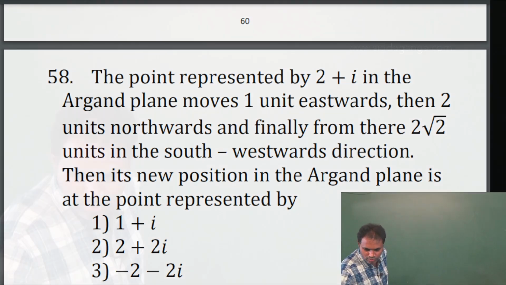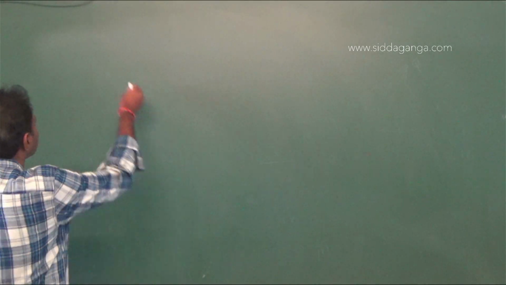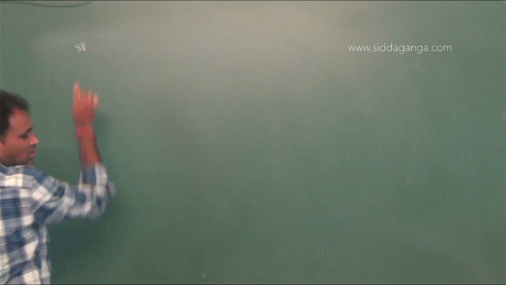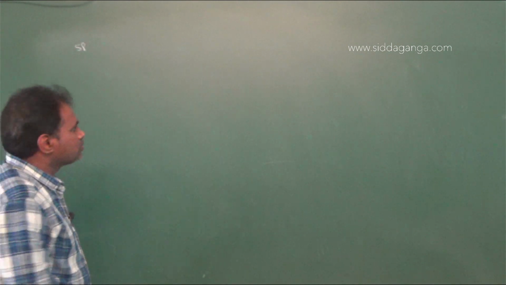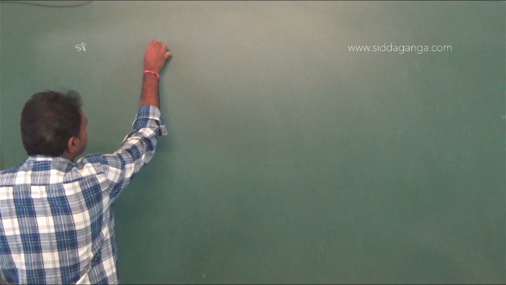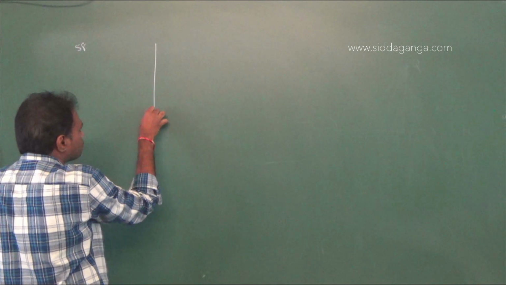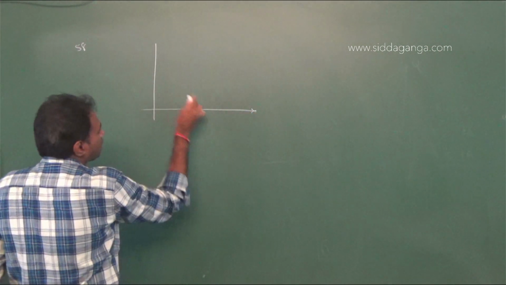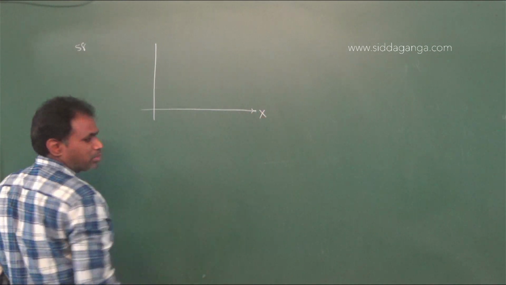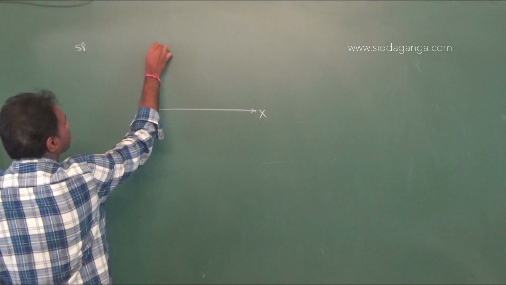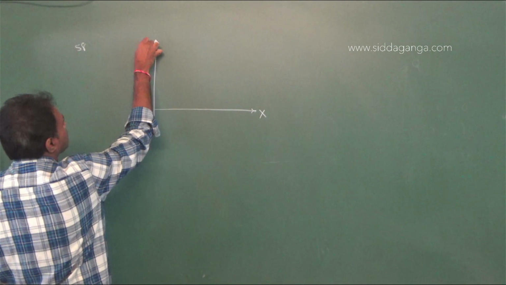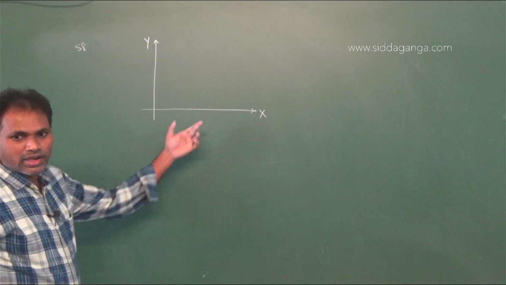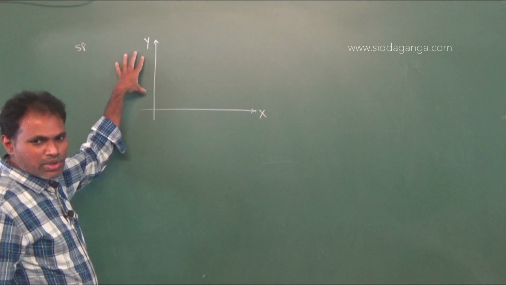Now, in the Argand plane, the x-axis means the real axis, and the y-axis is the imaginary axis.